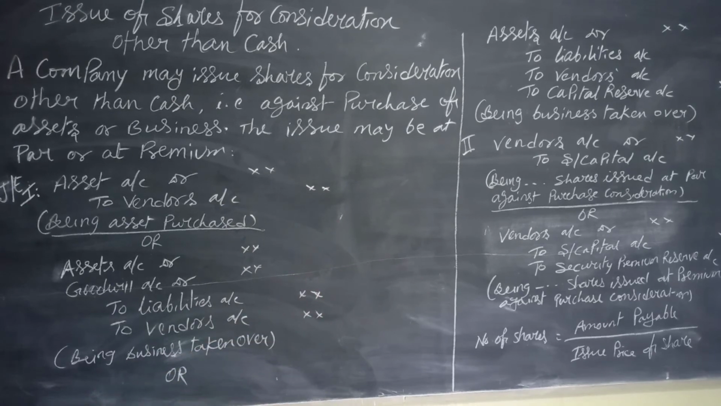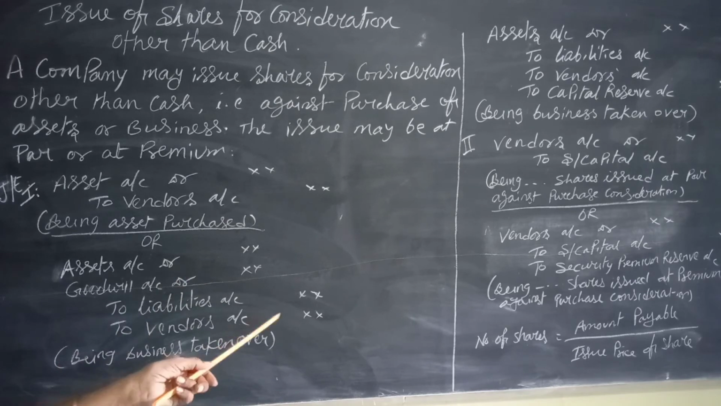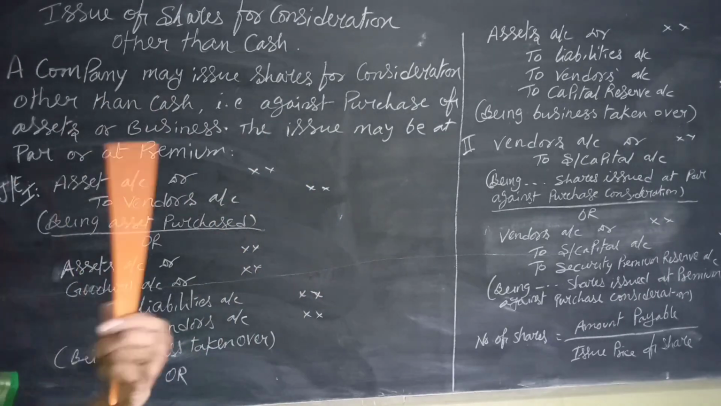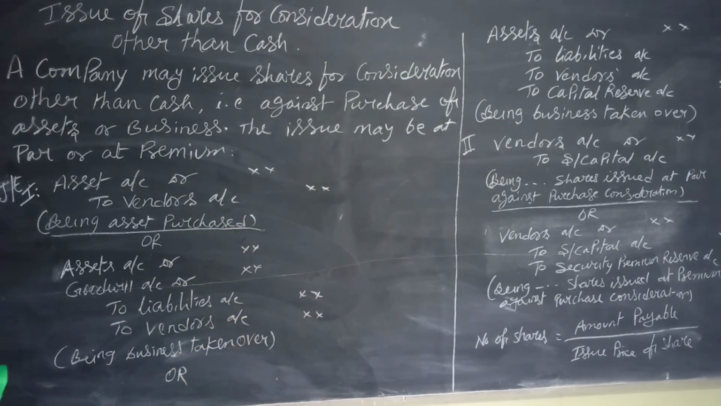Here, a point is to be noted. Sometimes the company may pay some amount by issuing a cheque, and the remaining is issued as shares. For the payment through bank or by cheque, after passing this entry, one more entry is to be passed: vendor's account debit to bank, meaning a direct payment is given, and for the remaining amount shares are issued.